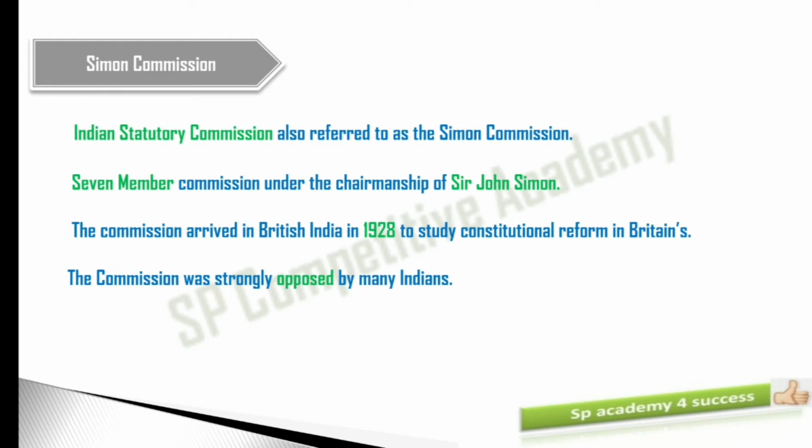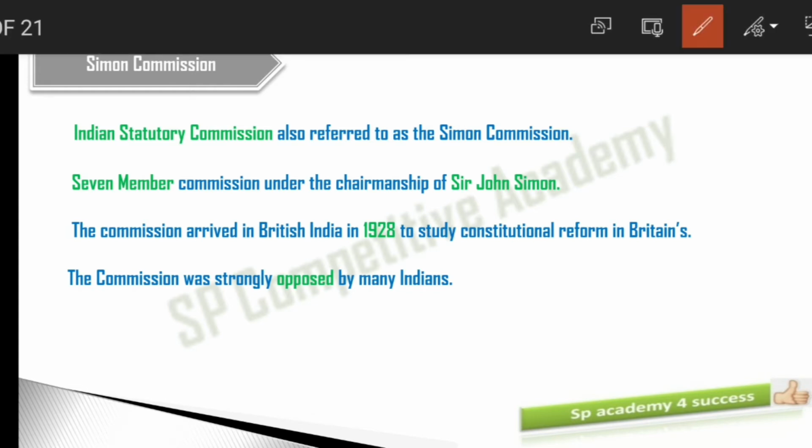Simon Commission. What is the Simon Commission? Indian Statutory Commission, also referred to as the Simon Commission. This is a 7-member commission, and the chairman was Sir John Simon.